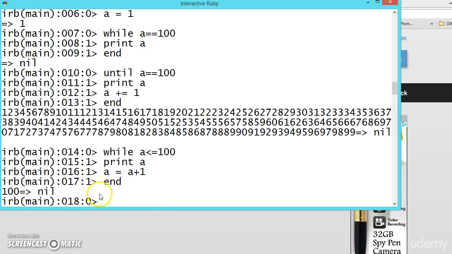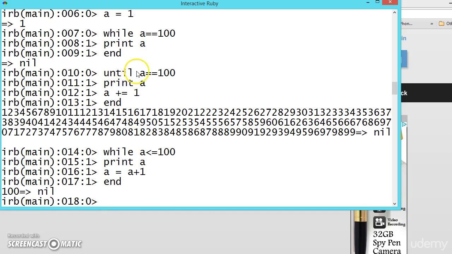Why is it printing only 100? So here a is becoming 100 and this condition is satisfied, and it is coming out now because a is 100, it will check the condition and it will try to increment to 100 plus 1, 101, which is false. That's why it is coming out of the loop printing only 100.